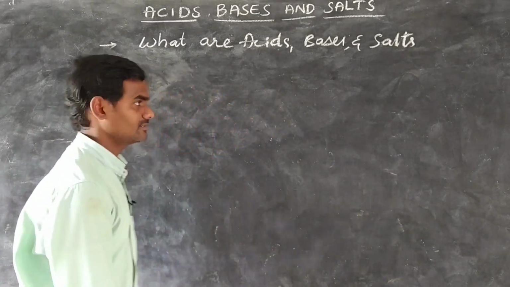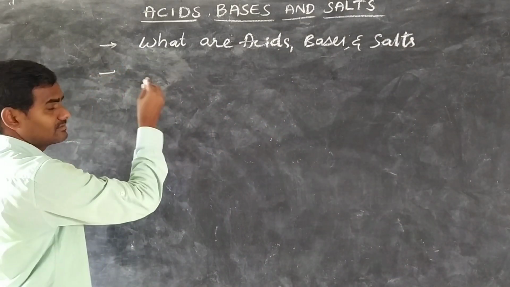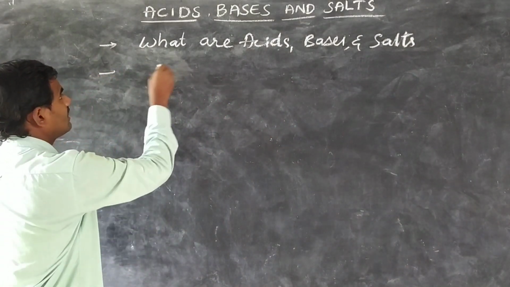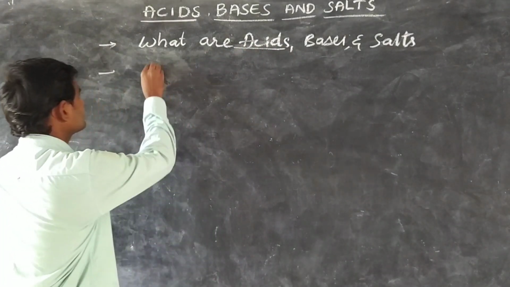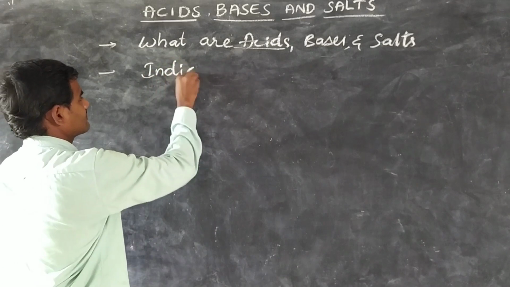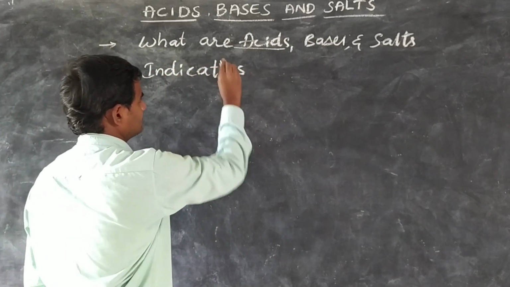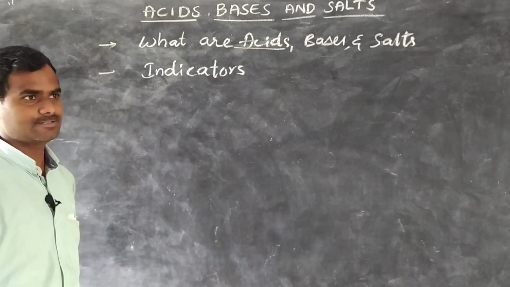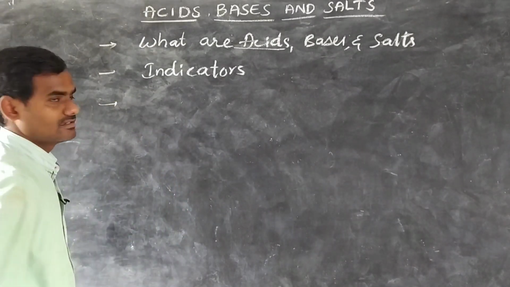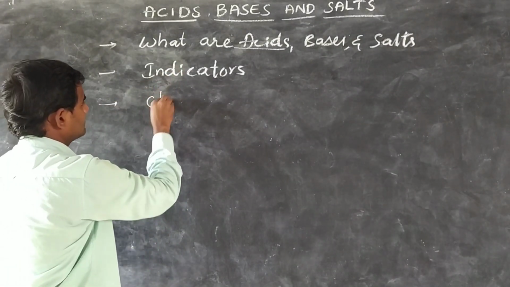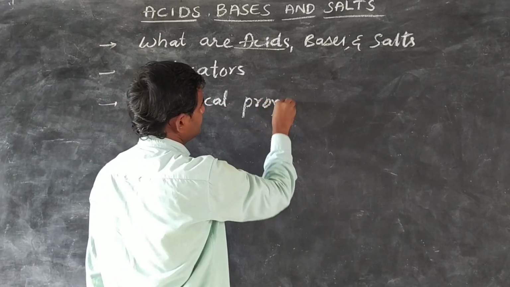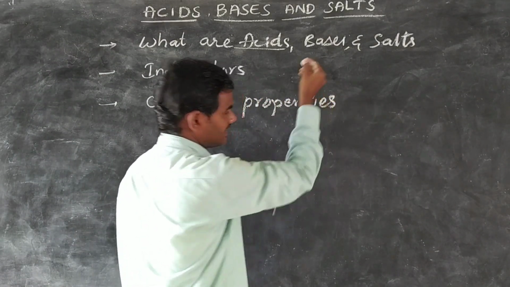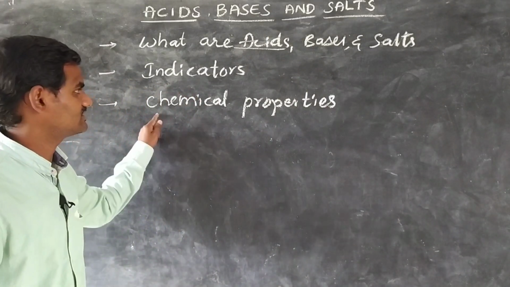First, we will see this one, and second, we will learn how to identify whether it is an acid or a base by using some indicators. So, we will learn about the indicators. We learn the chemical properties of acids and bases.